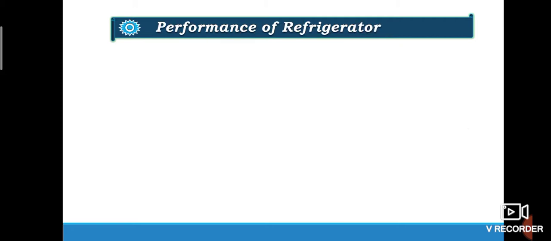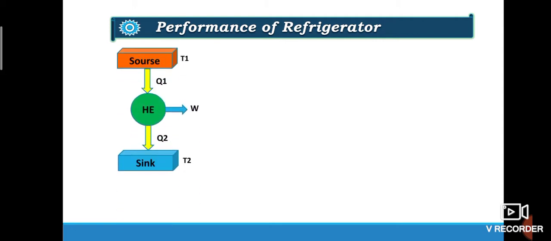Coming to the performance of refrigerator, which is represented by COP. Now to understand this, let us see the representation of heat engine, and then I will compare it with the refrigerator. Now here you can see a source having temperature T1 and a heat engine and a sink.